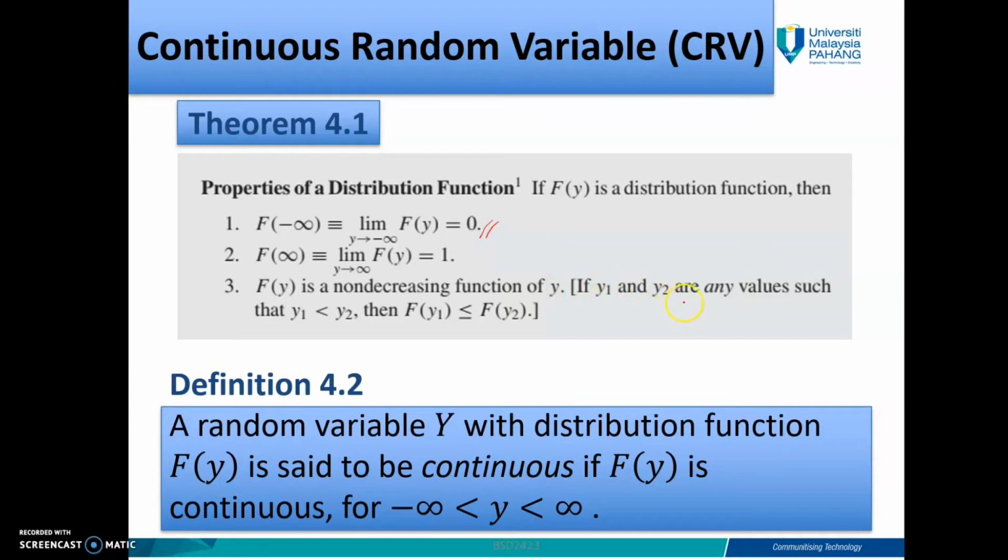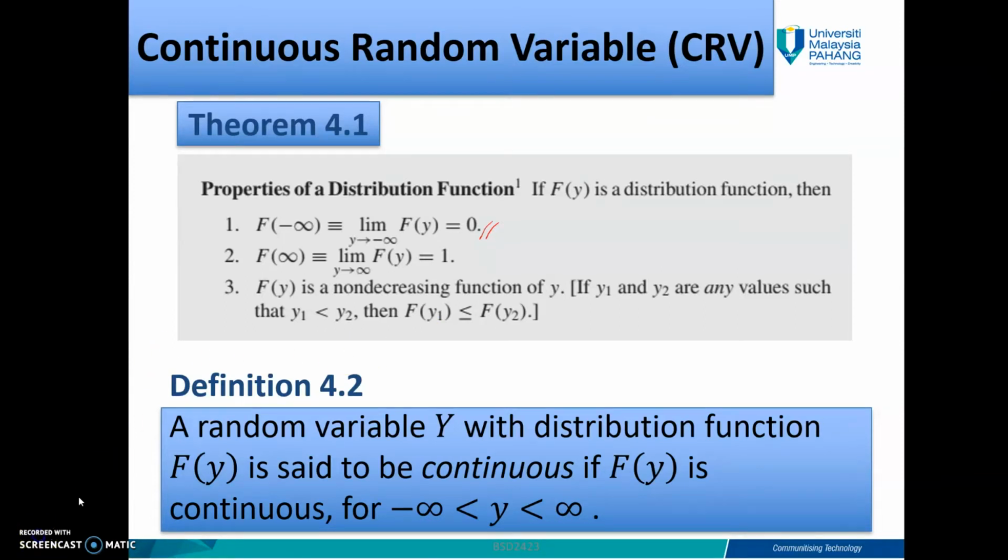If y1 and y2 are any values such that y1 is less than y2, then the distribution function at y1 will be less than or equal to that at y2. That's why we call it a non-decreasing function: not decreasing, but increasing. Now we have definition 4.2. A random variable y with distribution function Fy is said to be continuous if Fy is continuous for y between negative infinity and infinity.